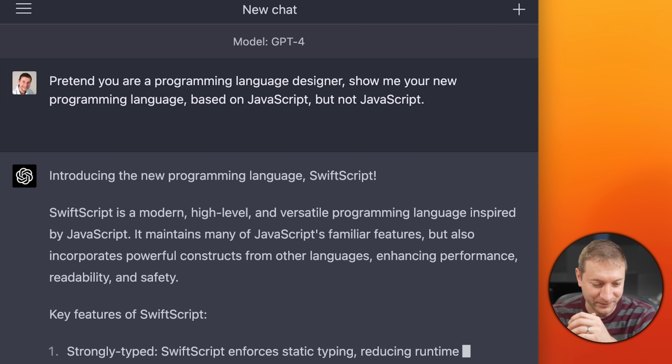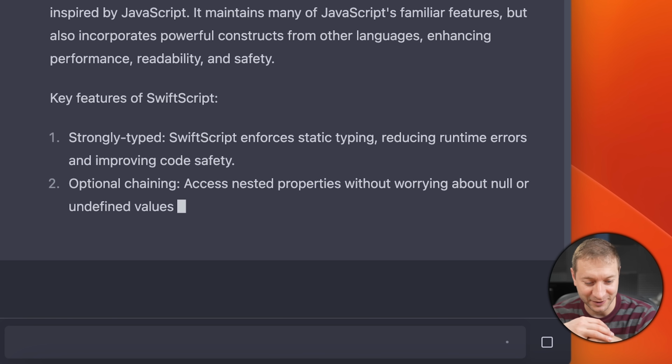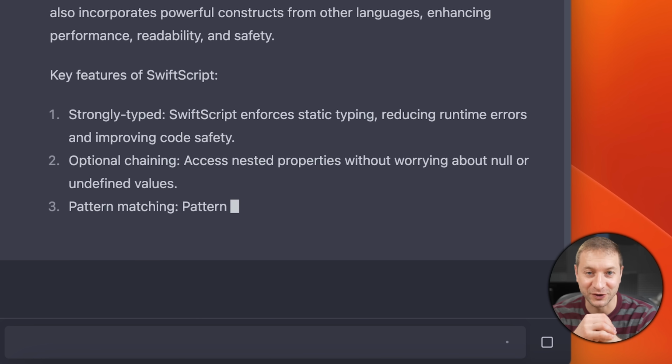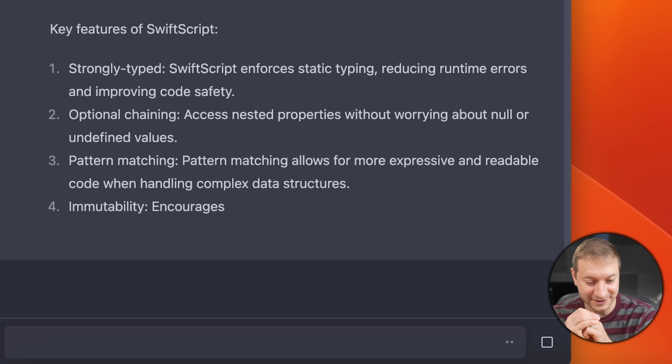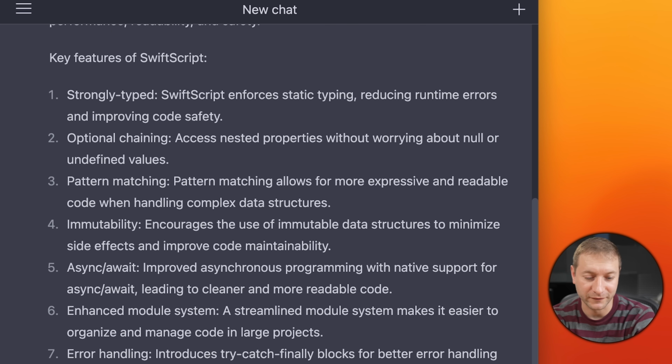Key features: strongly typed. Yes. SwiftScript enforces static typing, reducing runtime errors and improving code safety. I like that. Optional chaining: access nested properties without worrying about null or undefined values. Sounds like Swift. Pattern matching allows for more expressive and readable code when handling complex data structures.